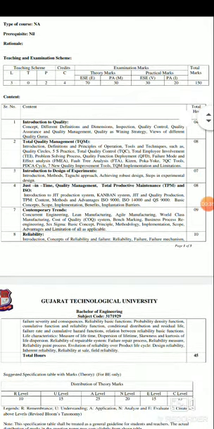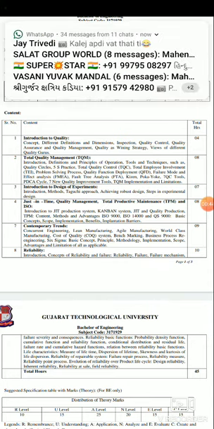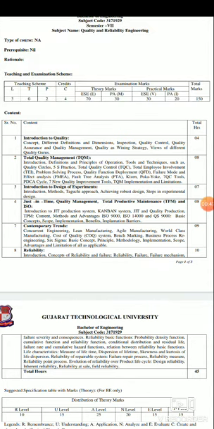Then complementary trends, reliability. First, we get a total introduction to quality. What is quality? Then different dimensions of quality, inspections, and quality controls.